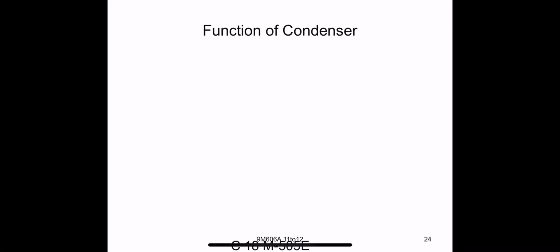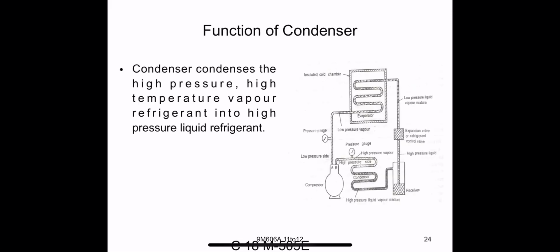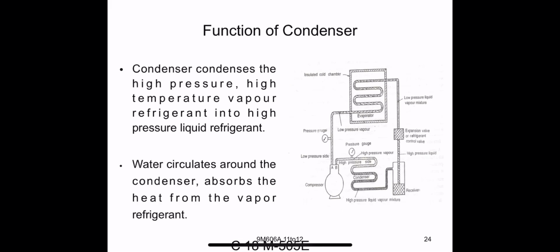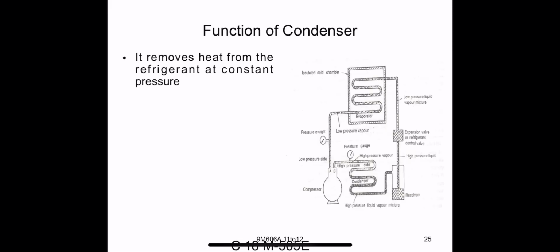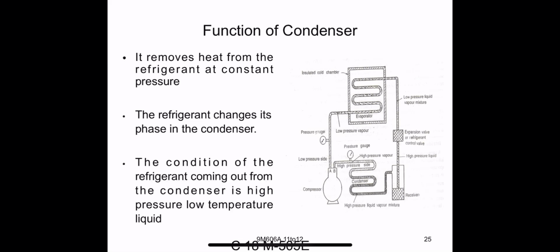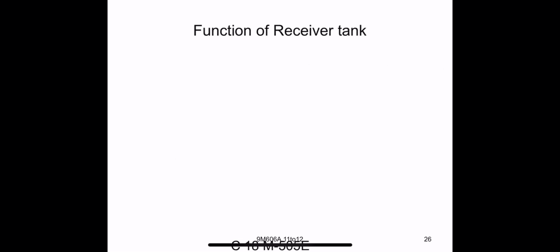Okay, so next one is the condenser. The main function of the condenser is to condense the high pressure, high temperature vapor refrigerant to high pressure liquid refrigerant. Water circulates around the condenser and absorbs the heat from the vapor refrigerant. It removes the heat from the refrigerant at constant pressure, and the refrigerant changes its phase in the condenser. The condition of the refrigerant coming out of the condenser is high pressure, low temperature liquid.